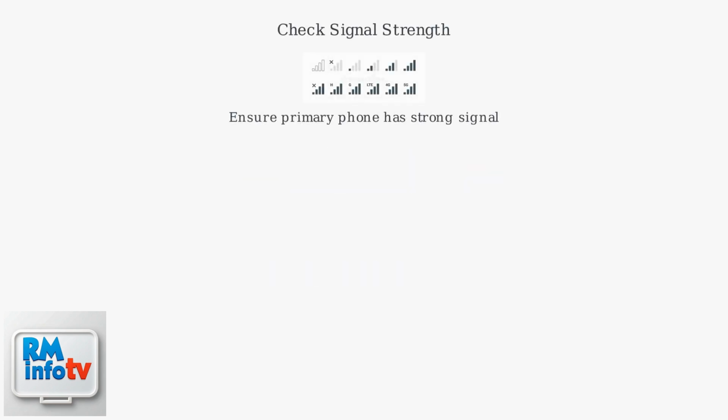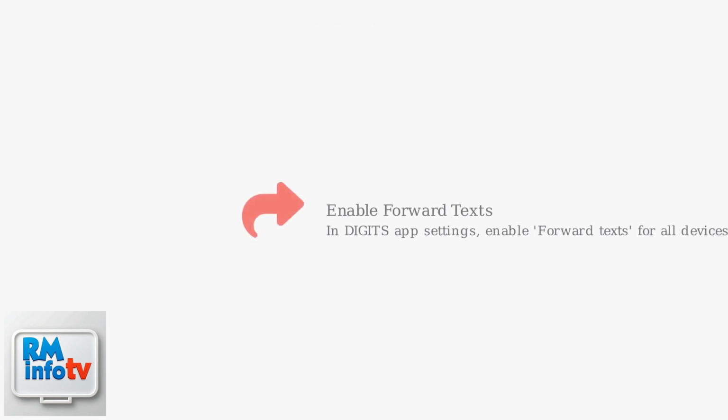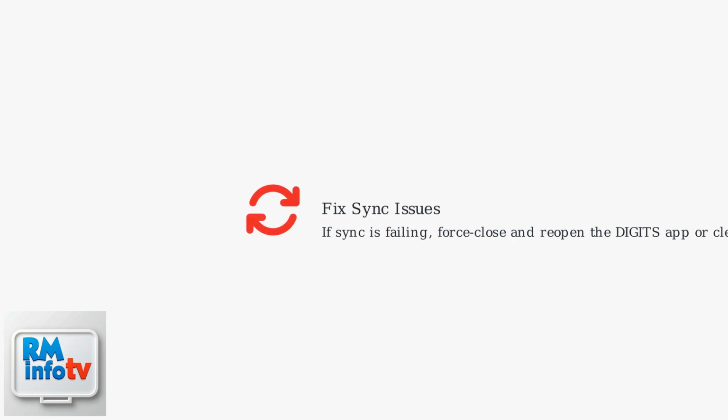To fix Digits text issues, first ensure your primary phone has a strong signal. In the Digits app, under Settings, confirm that Forward Texts is enabled for all desired devices. If sync is failing, force close and reopen the Digits app or clear the app's cache.